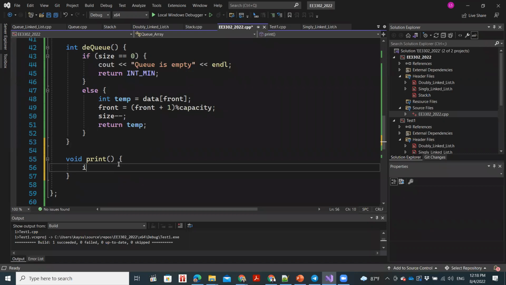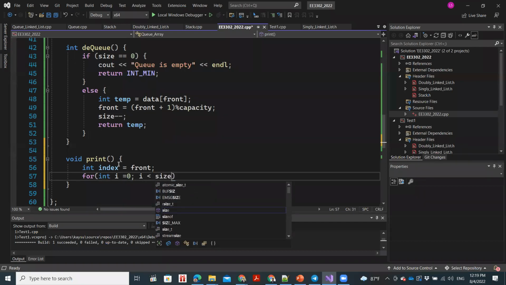Now there are many ways to do this. I'll do it in a specific way. Let's have a variable called index and assign it to front. So our index now is basically front. We know the size of the queue, so have a variable to indicate the size.